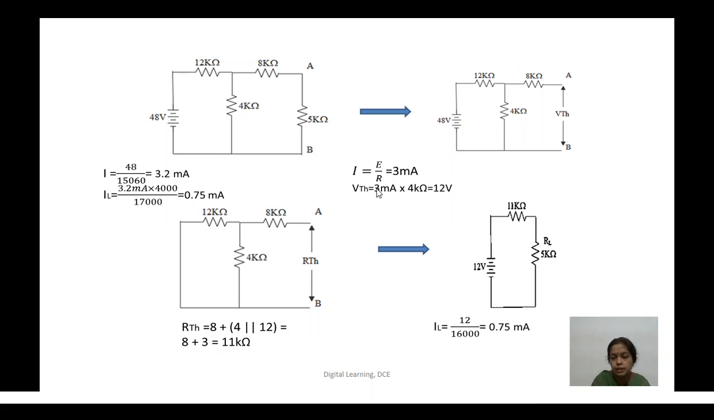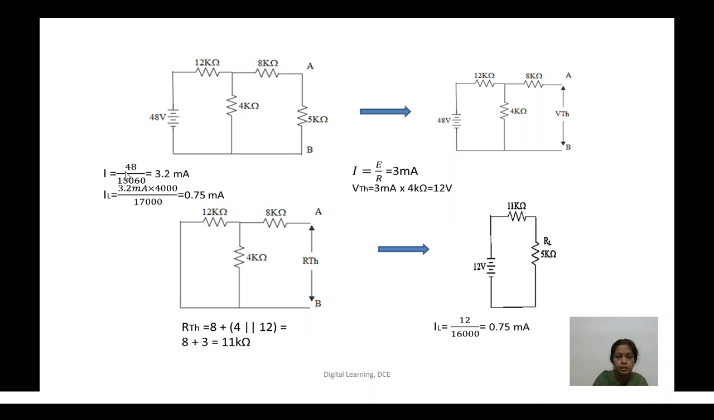So we'll see how exactly this can be done by solving a numerical problem. Here we have taken a circuit with a single source of 48 volts connected to three resistances R1, R2, R3, 12 kilo ohm, 4 kilo ohm, 8 kilo ohm, and a load resistance equal to 5 kilo ohm. For this complex network, we'll find the main current and the load current.